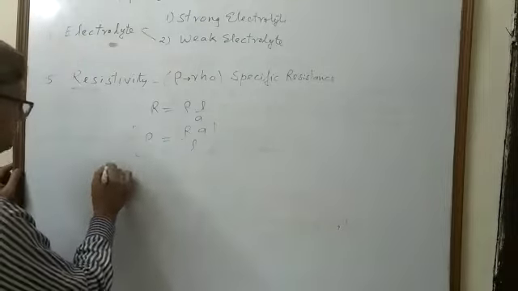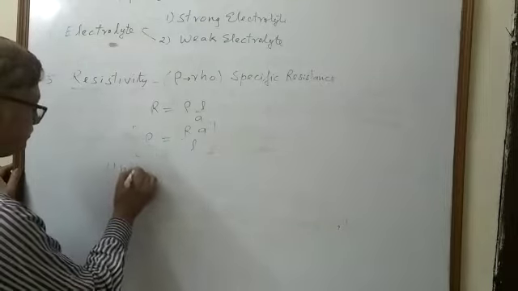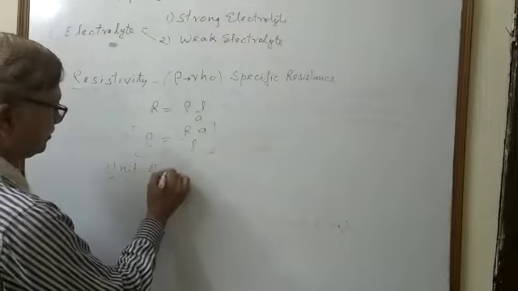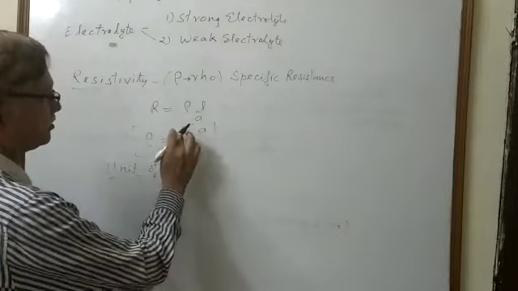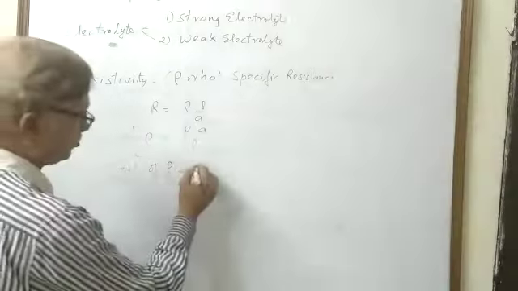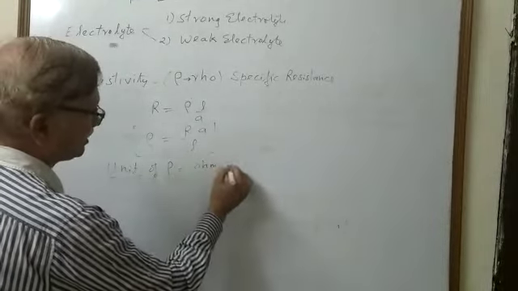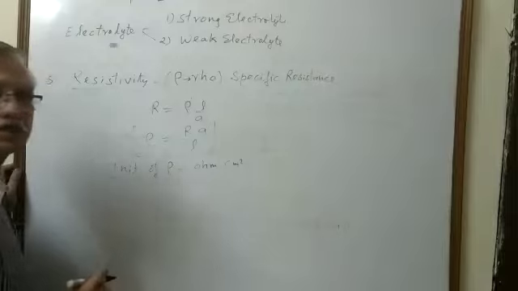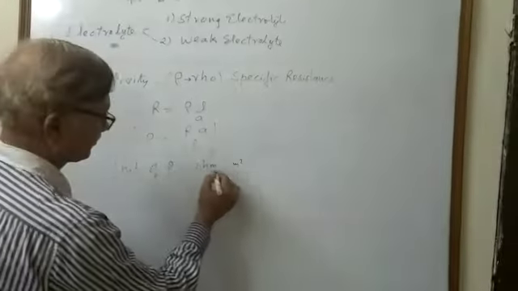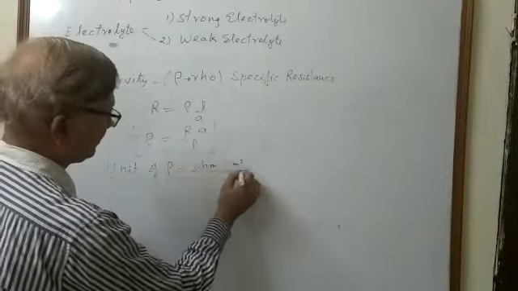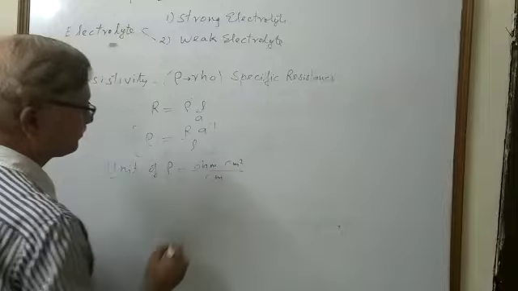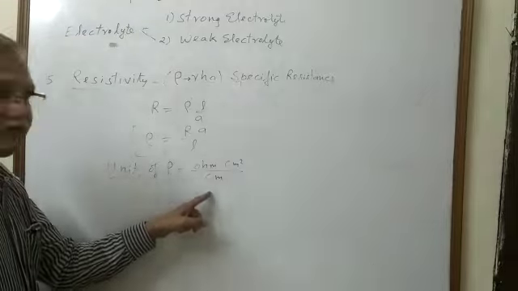Unit of rho: the unit of resistance R is ohm. Unit of A is centimeter square, because it is the cross section area of the conductor. Unit of L is centimeter, the length of the conductor.